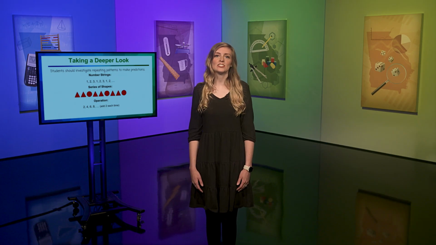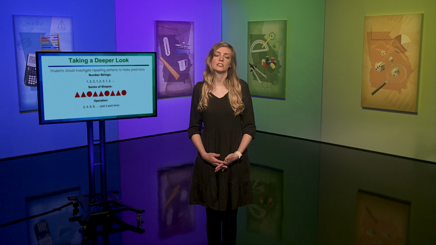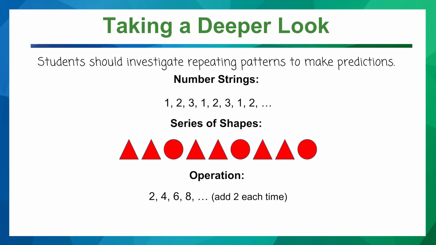Within the standard, students will investigate repeating patterns to make predictions. For example, students may look at a number string to determine the next number or set of numbers. In the pattern 1, 2, 3, 1, 2, 3, 1, 2, students would determine that the next number would be 3. Students may also observe a series of shapes, such as triangle, triangle, circle, triangle, triangle, circle. Or students may observe a repeating operation. For example, adding 2 each time with the pattern 2, 4, 6, 8.